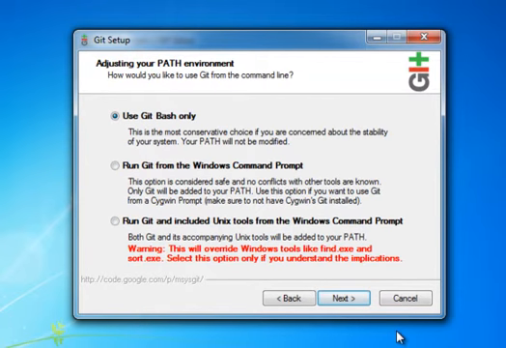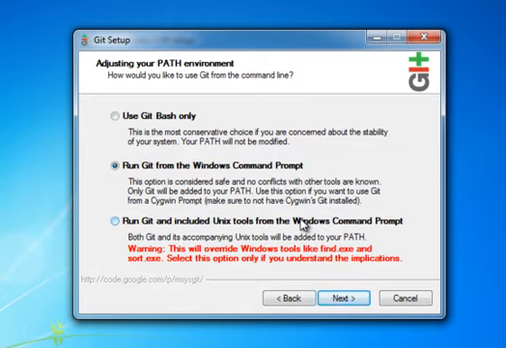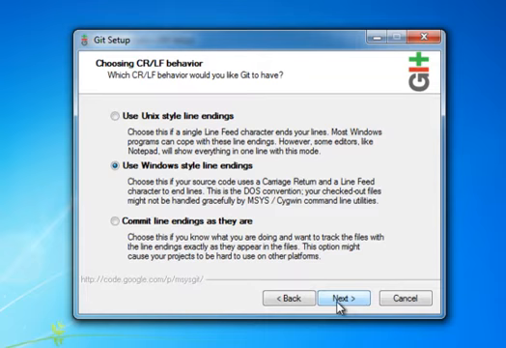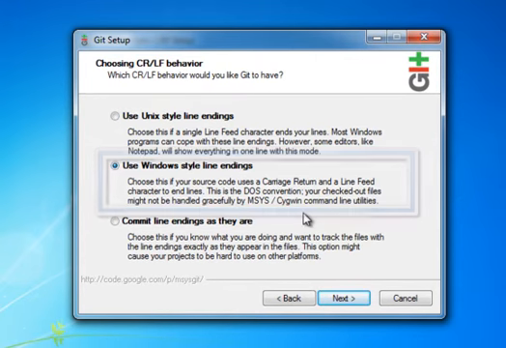Now when we get to the option of adjusting your path environment, I personally like to choose the second option, run git from the Windows command prompt. That basically just modifies your system path environment variable so that you can issue git commands from a standard command prompt, and even better, use them in batch files. So I'm going to choose that. As far as the line endings, I'll leave it on just the Windows style line endings, and we will change that once we get into configuring Git itself.